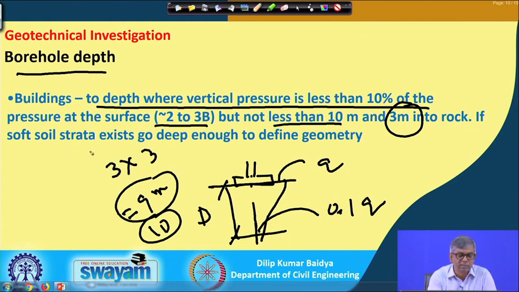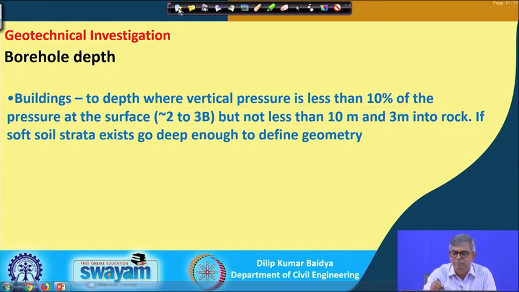If a soil stratum exists, that means while doing this you find there is a continuous very soft soil layer, then you have to go deeper to find out up to where it exists, because sometimes that will contribute a lot of consolidation settlement. So, for that reason you have to go deeper.